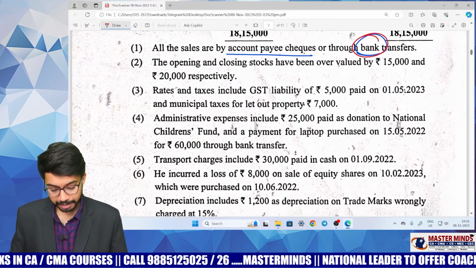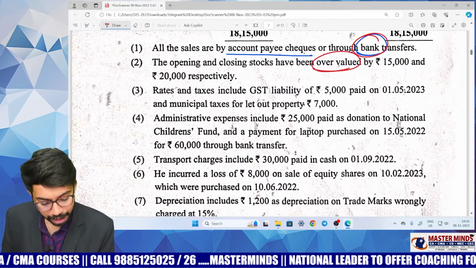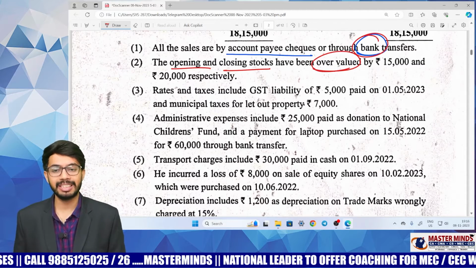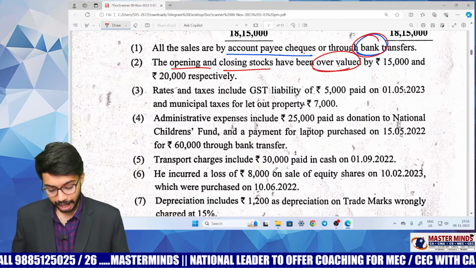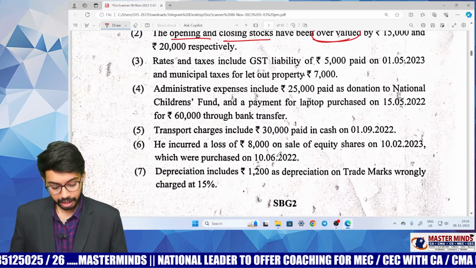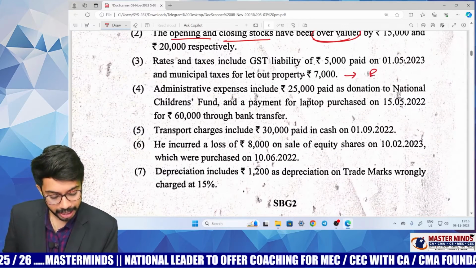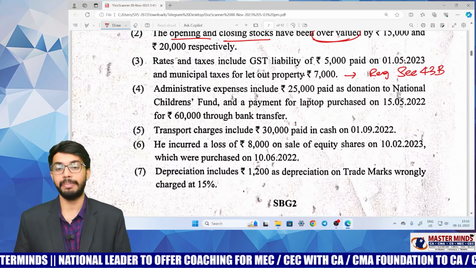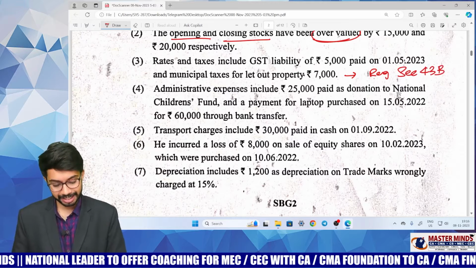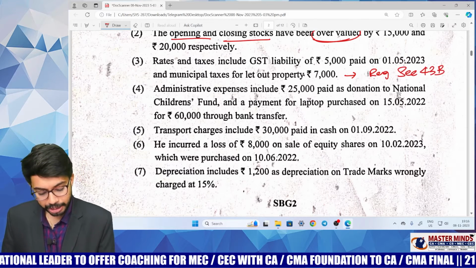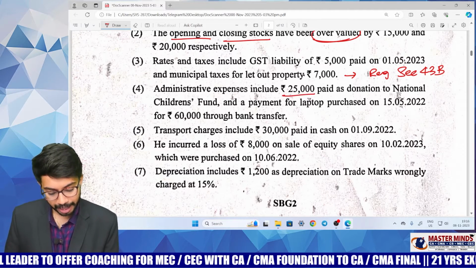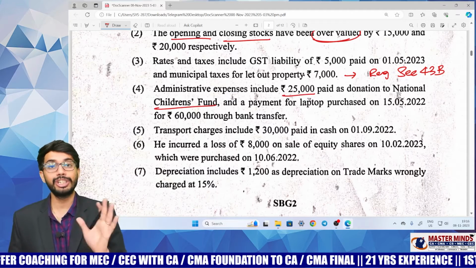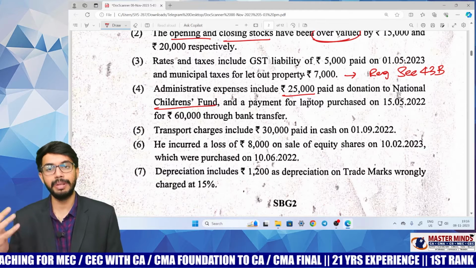Very simple adjustment. And there is overvaluation of opening stock and closing stock. This adjustment we have discussed in the class, it is also simple. Like this, the provision is regarding section 43B. We have discussed section 43B very clearly and this adjustment also we have done in the class. And administrative expenses include 25,000 paid as donation to National Children's Fund. See, this is not business expenditure, right? You should not claim this expenditure. This expenditure should be disallowed.